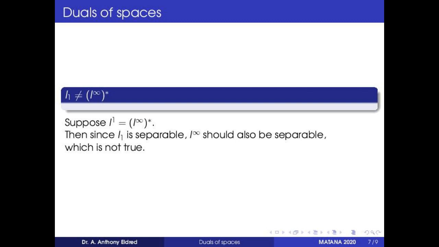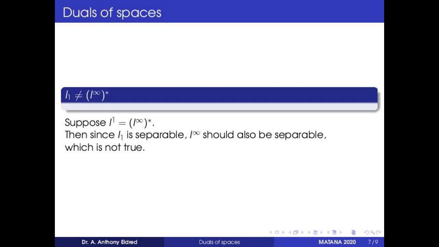because we know the result: if X star is separable, then X is separable. So if L1 is equal to L infinity star, and since L1 is separable, L infinity star would be separable, and that would imply L infinity is also separable, which is not true. So now we can see how we are able to use separability and say that L1 is not the dual of L infinity, and hence L1 is not reflexive.